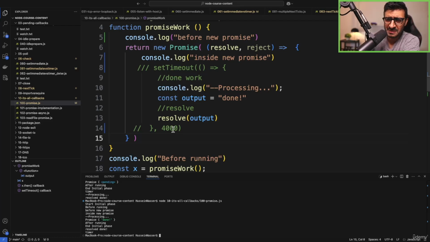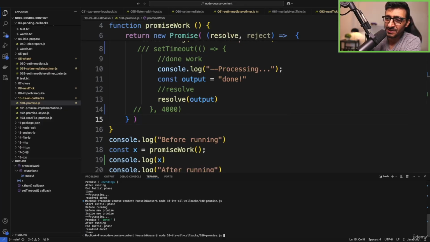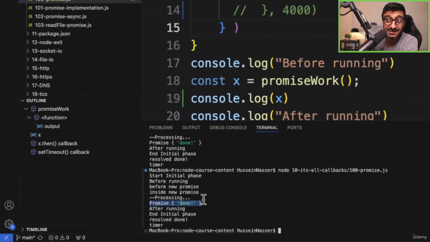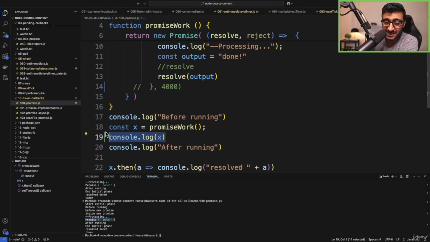So what happens if I remove the timer? What is the point of the timer? Here's what happens. I remove the timer, and I'm going to run it again just to see. Look what happened. We started the initial phase, before running, before new promise, and then we immediately got an inside new promise. So that means that right there and then we are running that function that is inside the promise. And then we call processing, and the promise is basically done, right? It's marked as done. But guess what? We did not call the then yet, right?